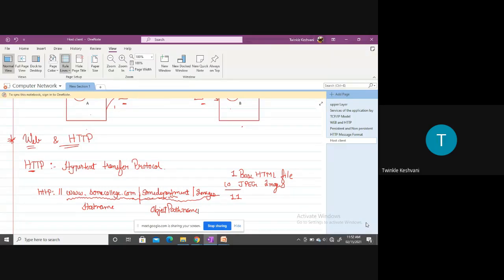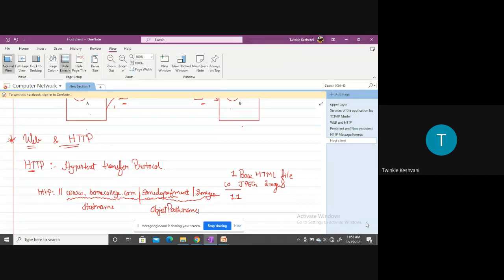Because the server does not keep any information after sending a response, like I have already served this request of this client, so I will not send it again, right? That will not be the case at the server side here. So we call HTTP a stateless protocol. It does not maintain any state information about any client, right?